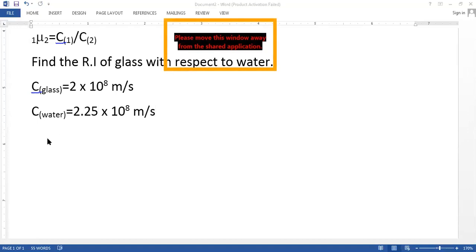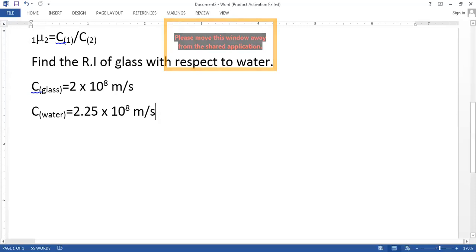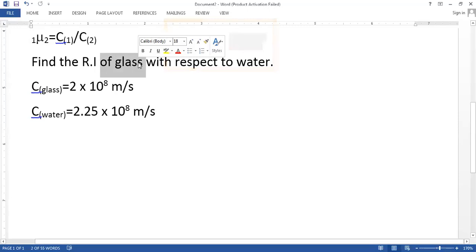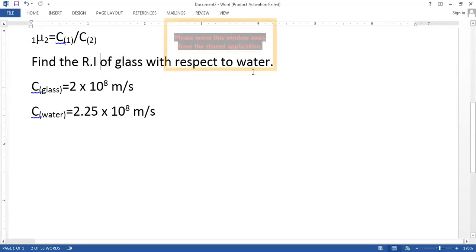Chalo. Now understand. Let me emphasize the statement first. What does the statement say? The statement says, find the refractive index of glass with respect to water. Now listen and keep on responding. Which is the first medium? You can speak out the answer.